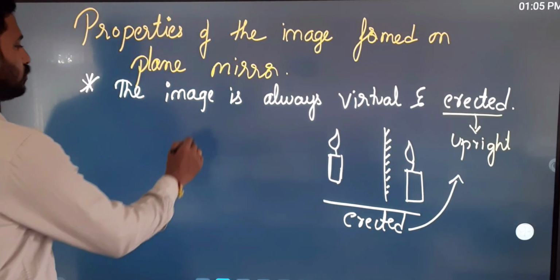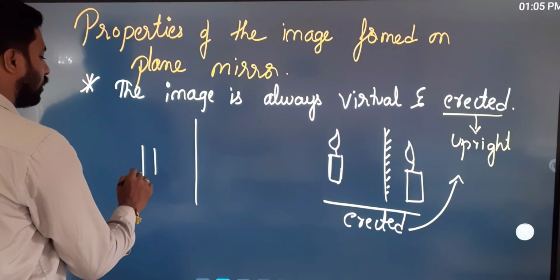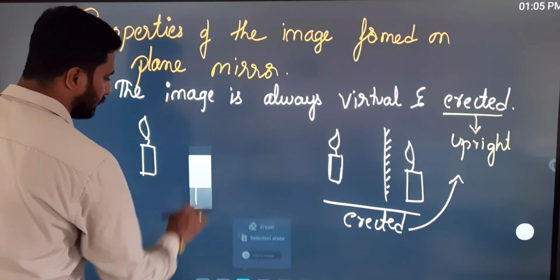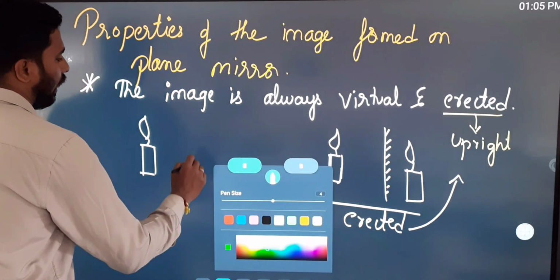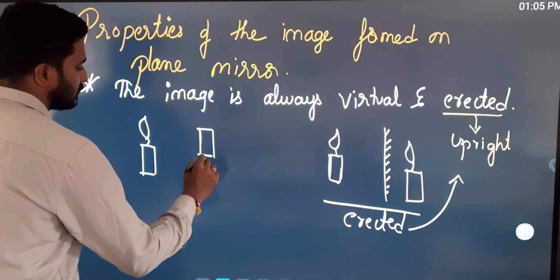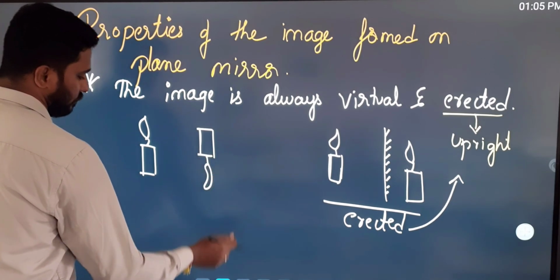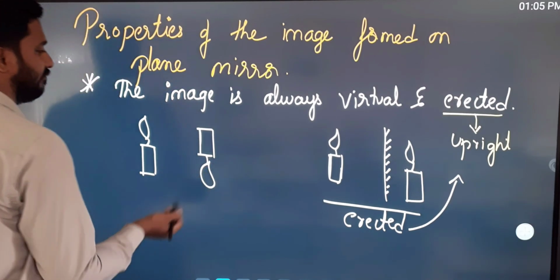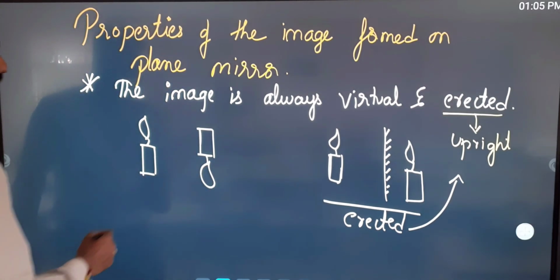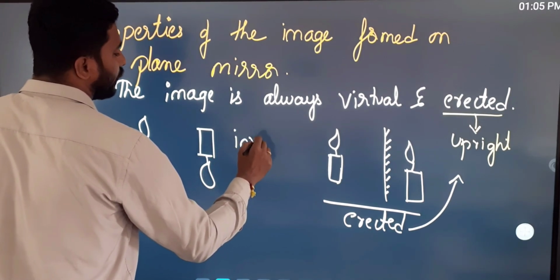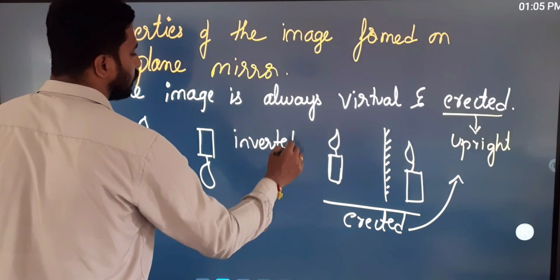Suppose you keep the object like this, and if the image is like this, such an image is called inverted.